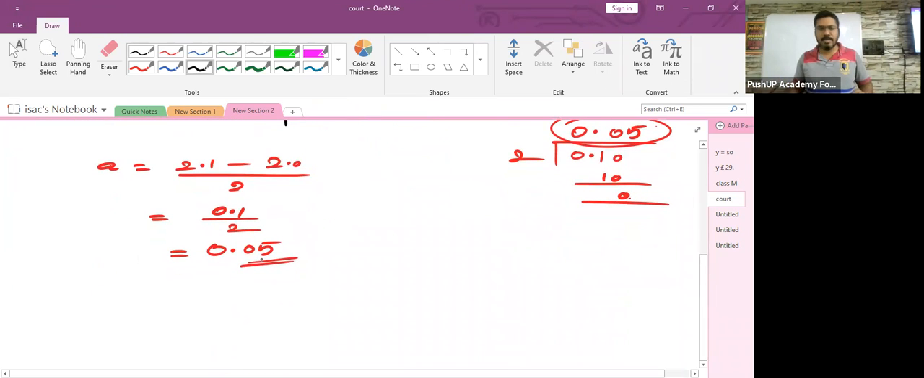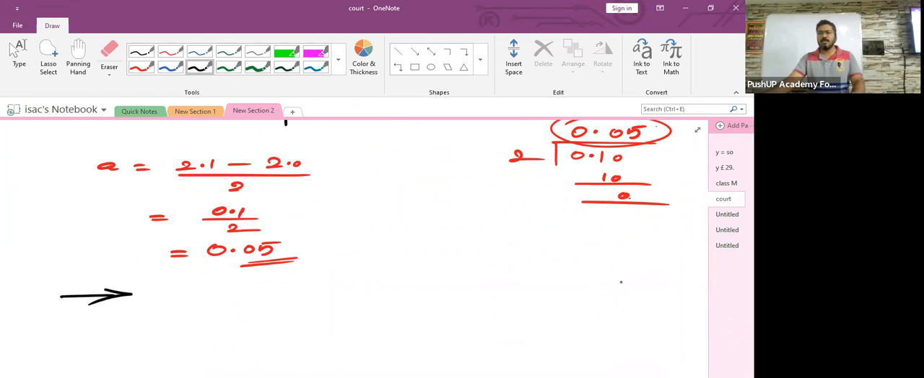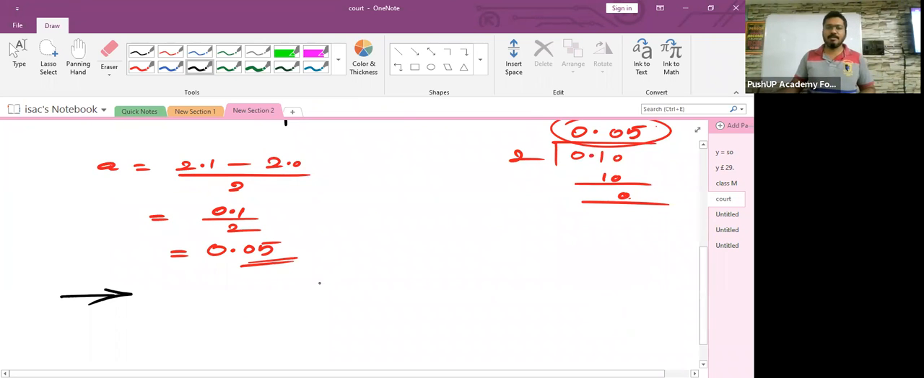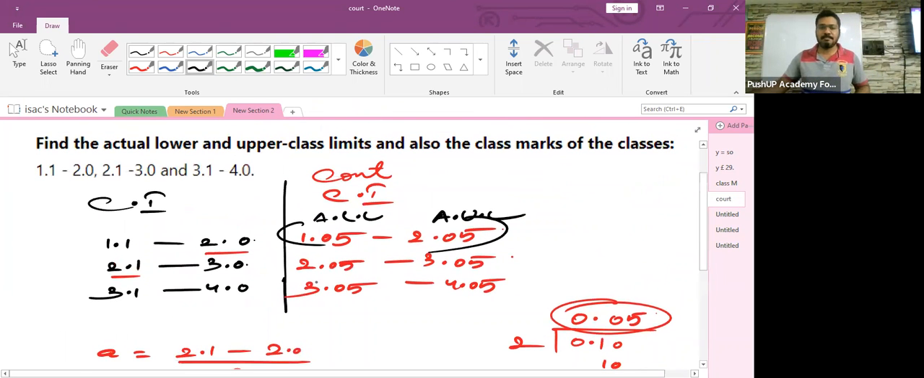All right, who is going to help me? Devaditya? Wait, Devaditya, Dikshit. Tell me, Dikshit, what is going to be the mid value or the class mark of the first class interval?